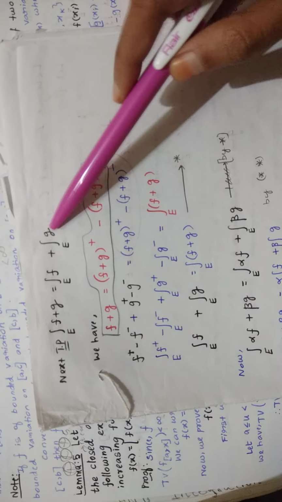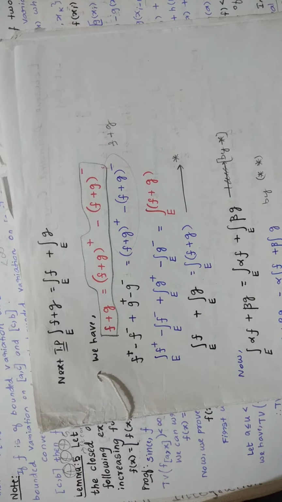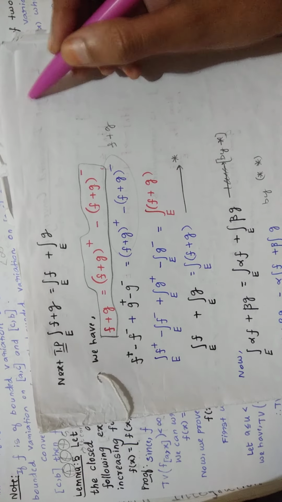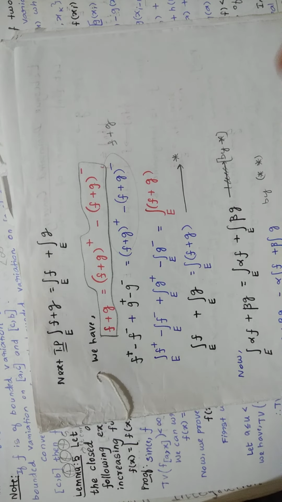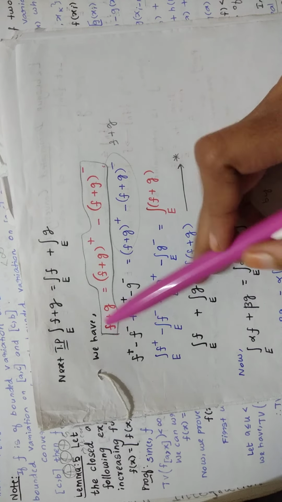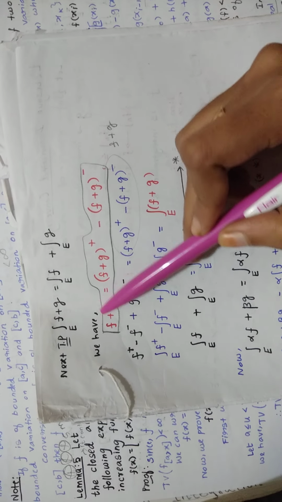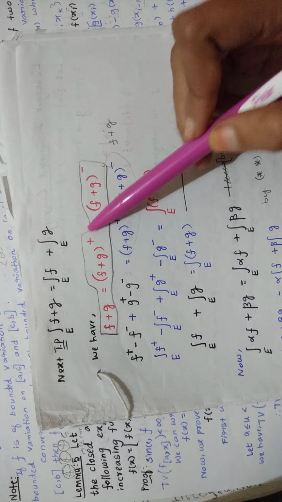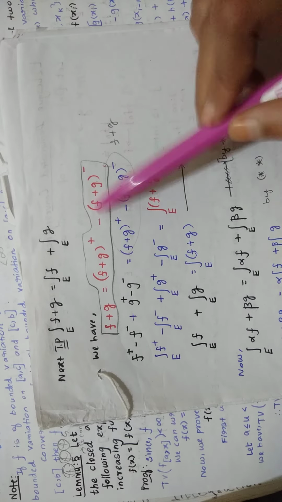Okay. We are going to prove this. To prove this, what you are doing is you are writing this. How you are writing this? You know, right? f equal to f plus minus f minus. So here in the place of f, you are putting f plus g. That is the only difference. So you are writing this. Now, you can write f like this, no? You can write g like this, no? Now, (f plus g) whole plus and minus (f plus g) the whole minus. You are writing as it is.